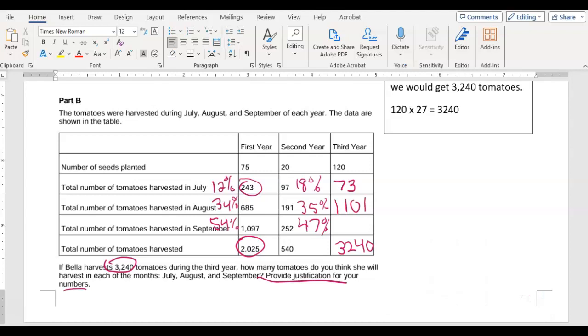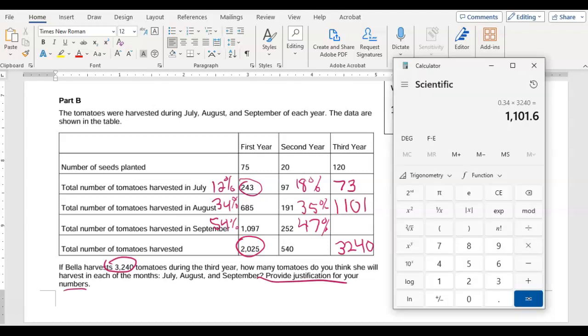and that would give us 1,101. All right, so now we have 1,101 plus 73 is 1,174. And so we need a difference between 3240 and that, right? So 3240 minus, what's it? Did I add that correctly? I don't know if I added that correctly. Let me see. 73 plus 1.